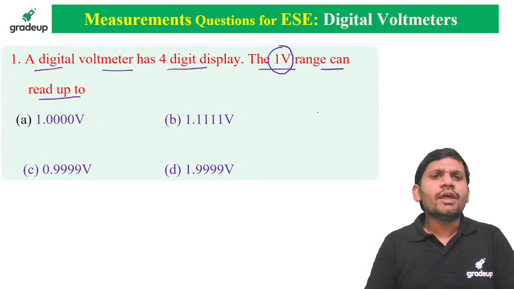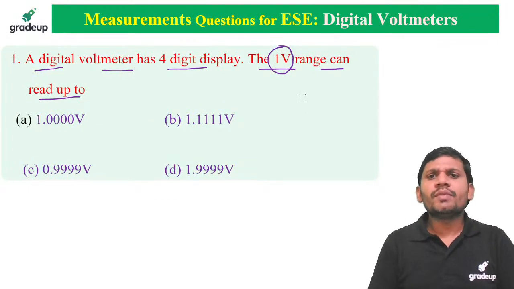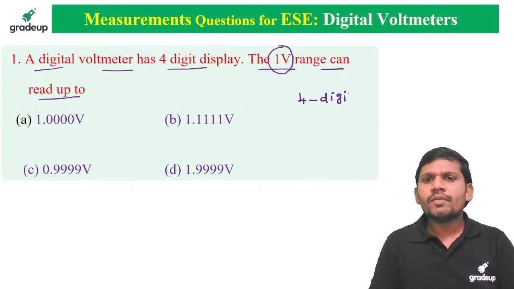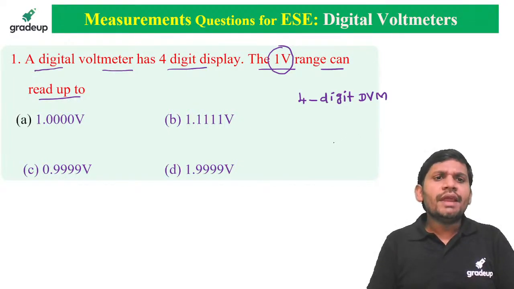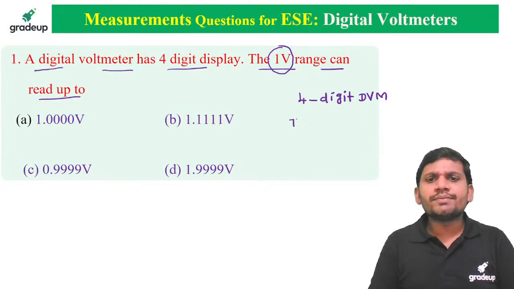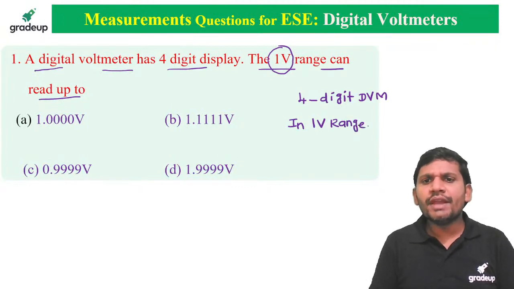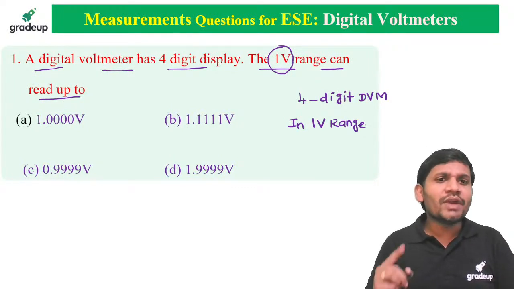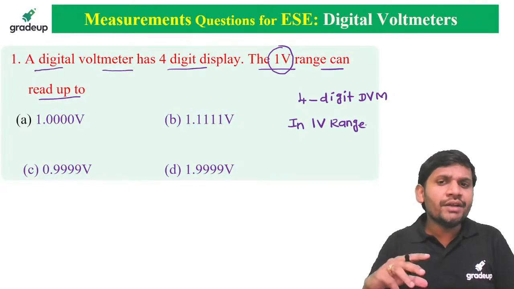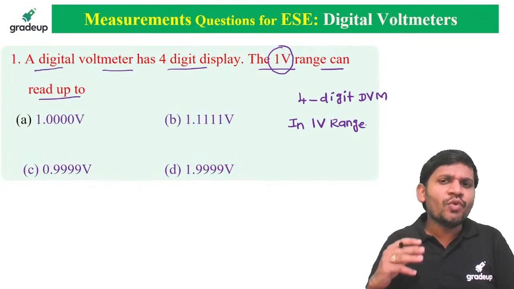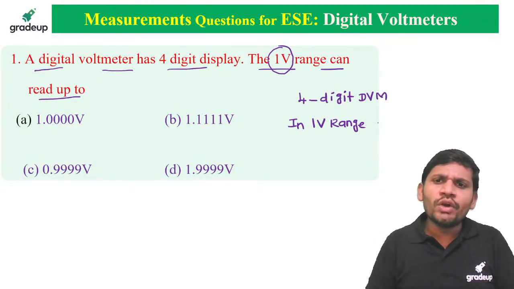Point to remember here: it's a 4-digit DVM, that is, a 4-digit digital voltmeter. Then it can read up to what in the 1 volt range? In the 1 volt range, it cannot measure the 1 volt. That is one of the main drawbacks of digital meters. It can't read full scale. We are measuring 1 volt, but it cannot measure 1 volt exactly.